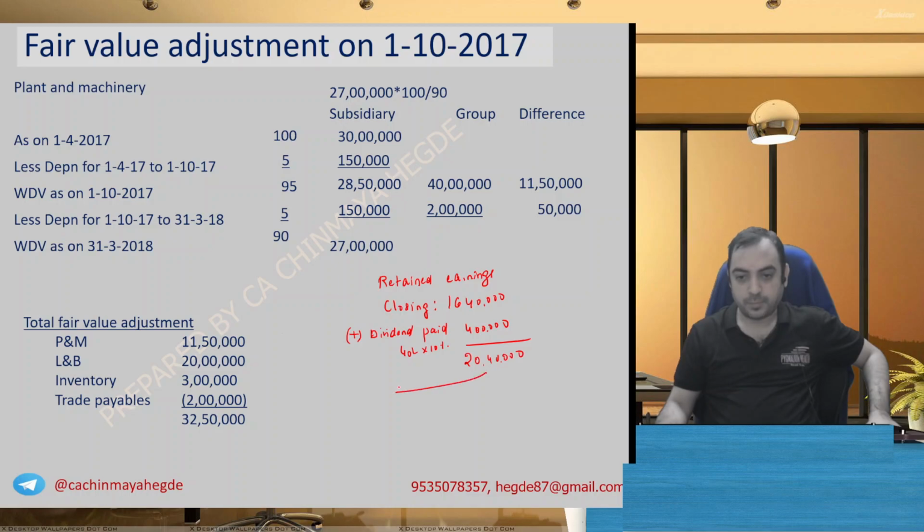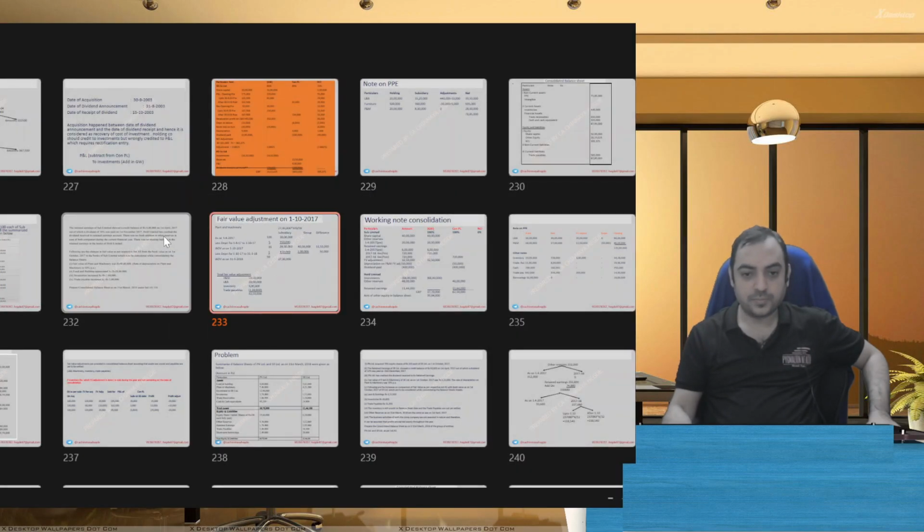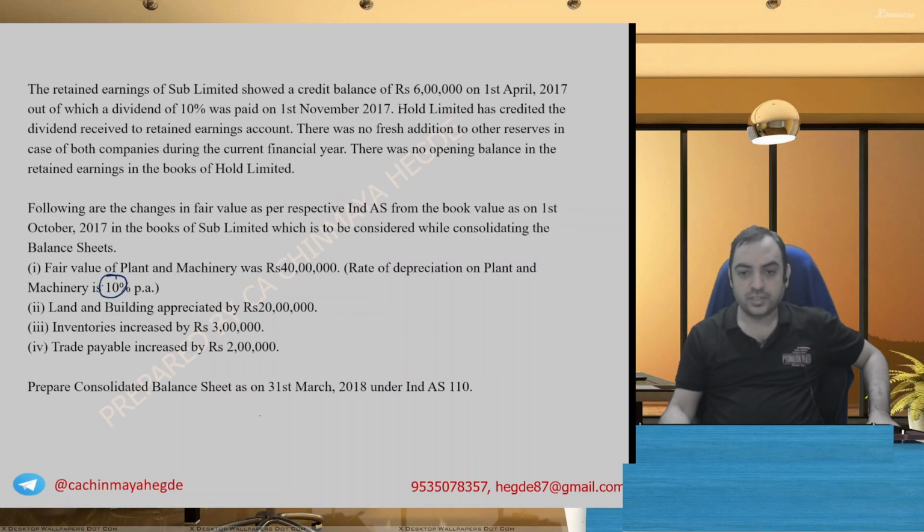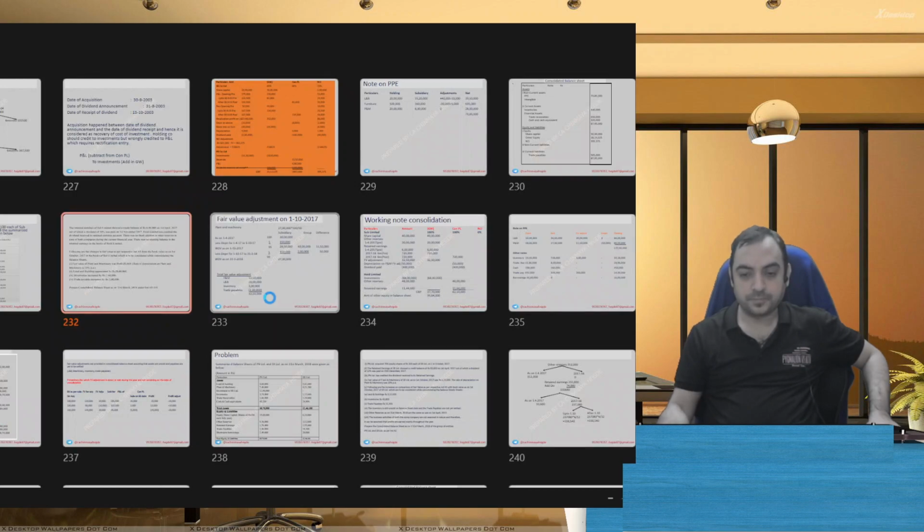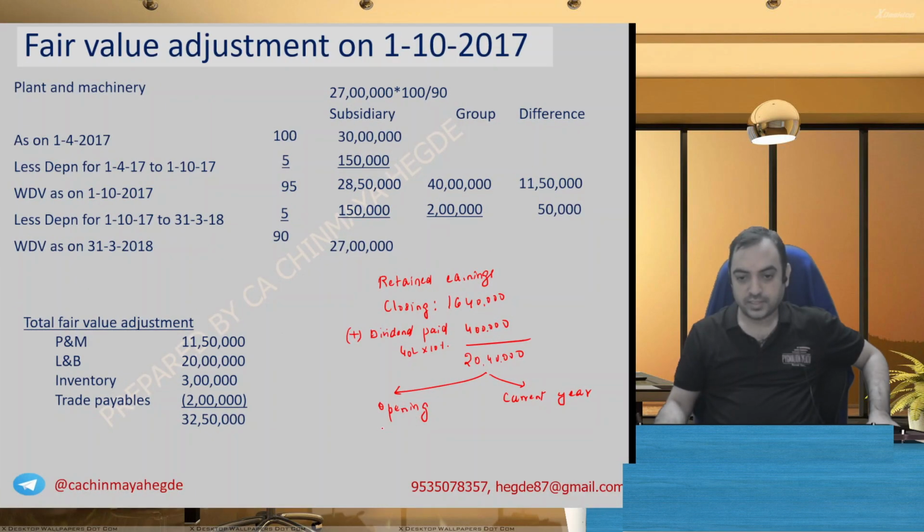And this we can compare with the opening balance and the current year balance. The opening amount on the date of acquisition is a credit balance of 6 lakh, and therefore the current year amount is 14 lakh 40,000.